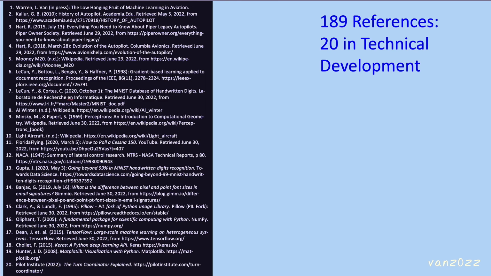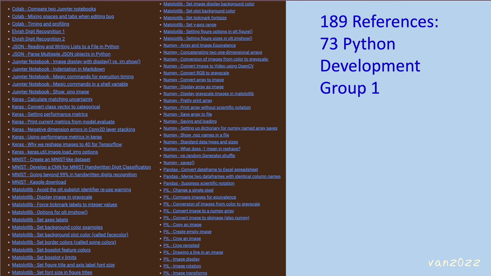This work required 189 references and multiple consultations. Every one of the aviation, technical, and development references were essential in constructing this proposal and software. The references accumulated during this work would make an interesting ML/Python tutorial on its own.